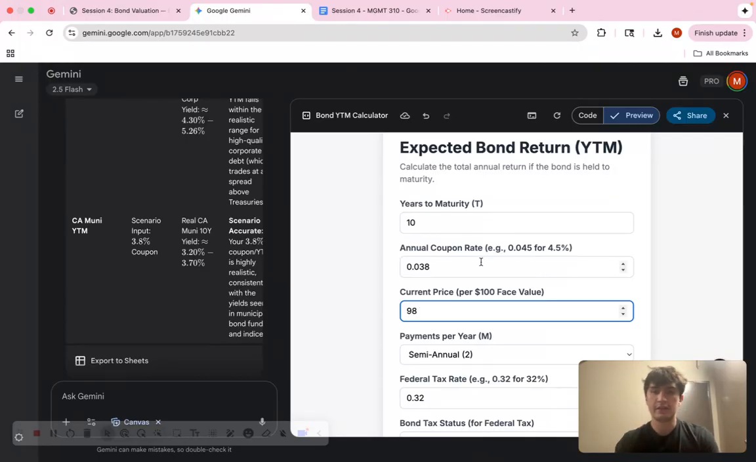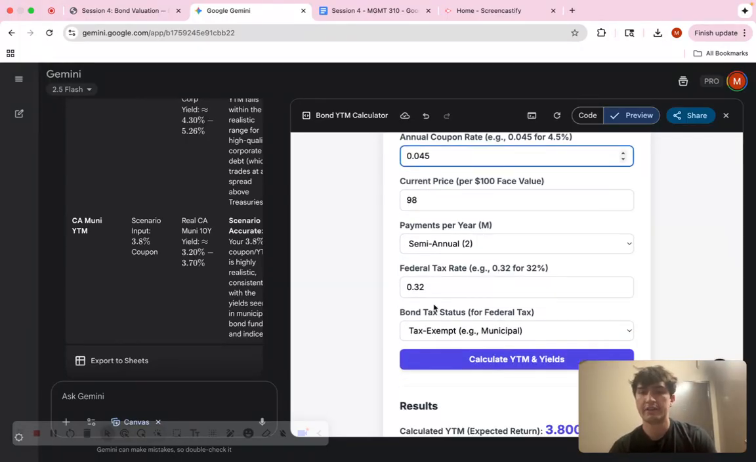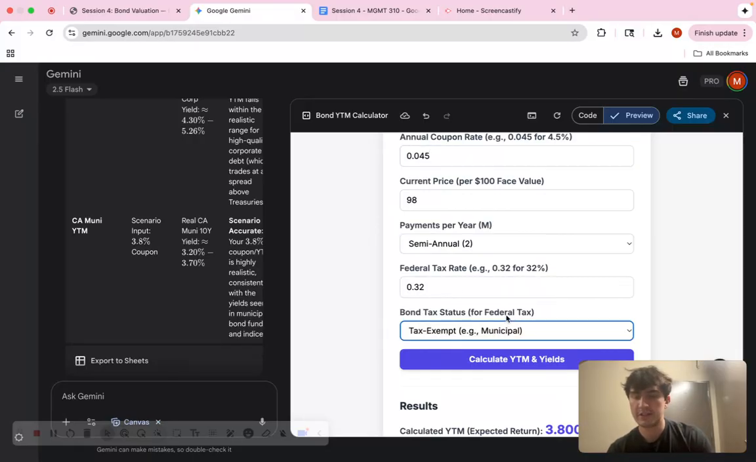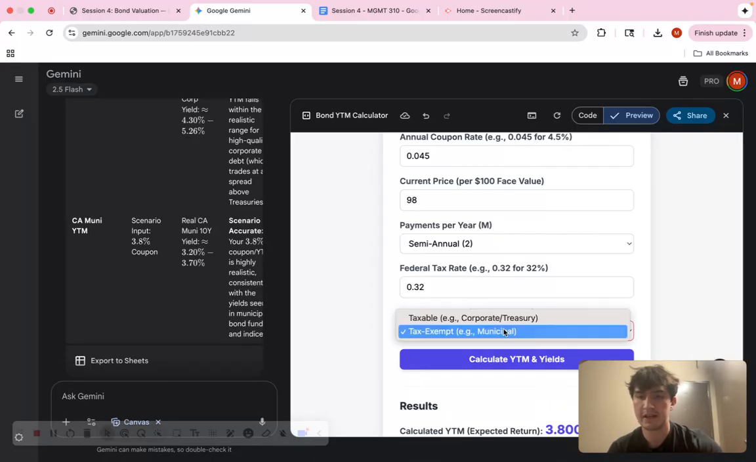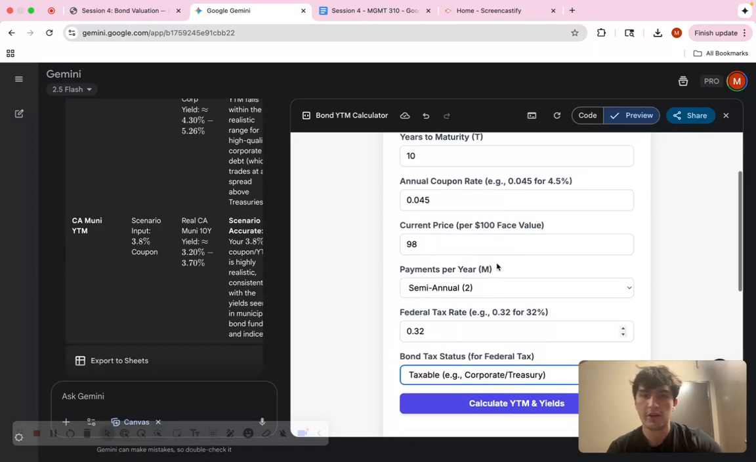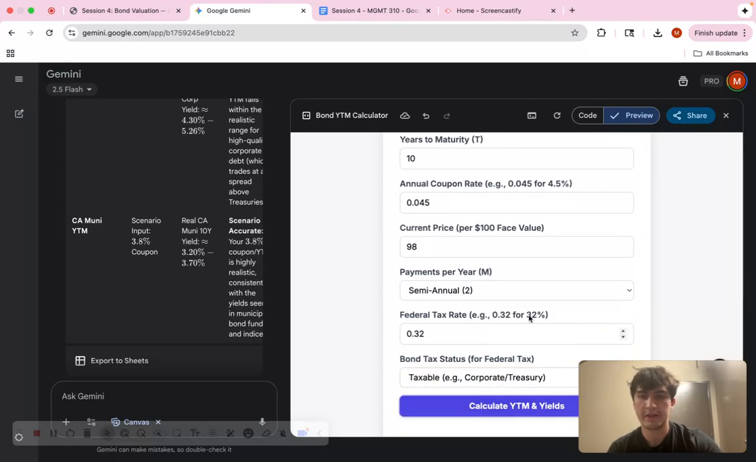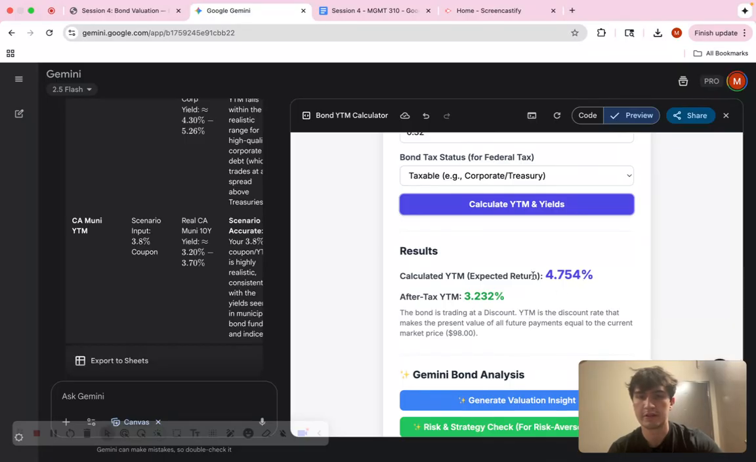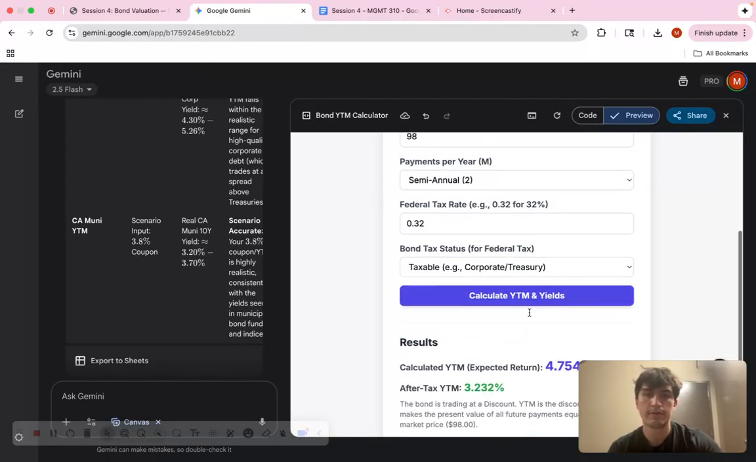So 98, 4.5, semi-annual. The tax rate, because she's in the 32 percent bracket. My first iteration of this didn't have the tax rate or the tax status, but after evolving the process, I made it have that. So we go to taxable, calculate, and boom, it gives us our calculated yield to maturity. And so it's 4.754, and then it also gives us our after tax, which we'll be looking at.